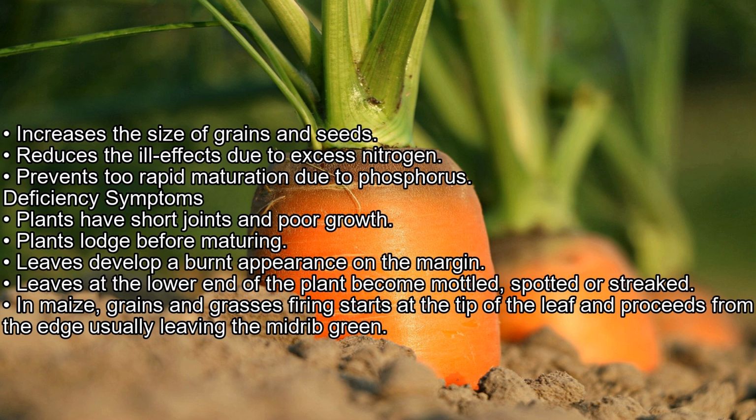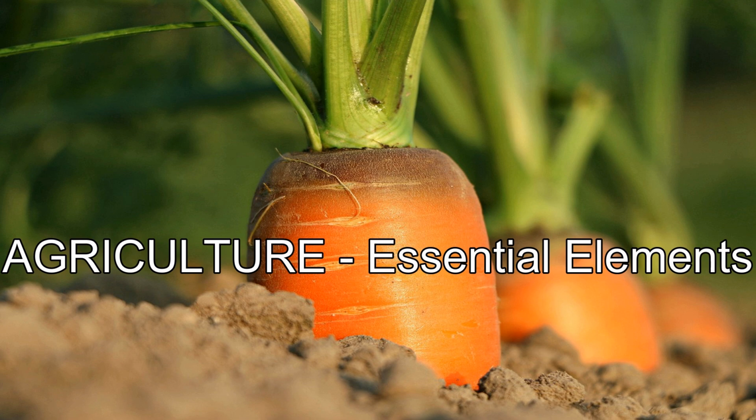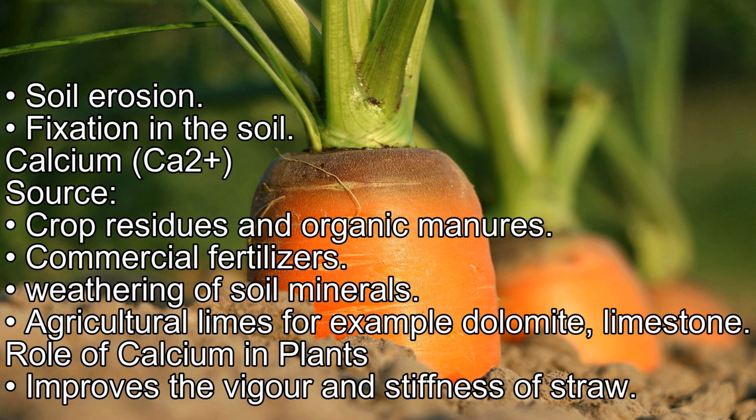Deficiency symptoms: plants have short joints and poor growth, plants lodge before maturing, leaves develop a burnt appearance on the margin, leaves at the lower end of the plant become mottled, spotted, or streaked. In maize, grains, and grasses, firing starts at the tip of the leaf and proceeds from the edge, usually leaving the midrib green. Loss of potassium: soil erosion, fixation in the soil. Calcium, Ca2+.